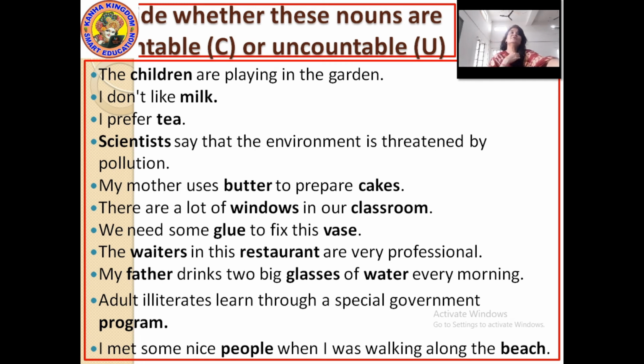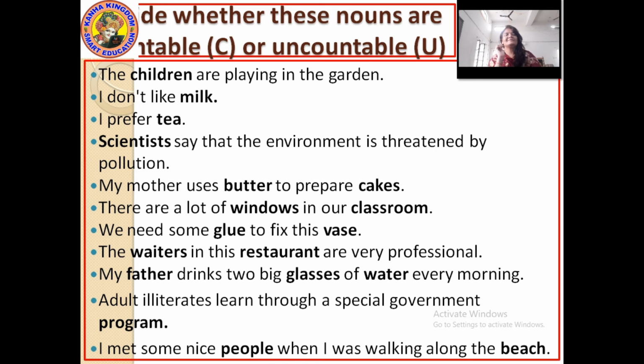Mother, counted? Yes, persons can be counted. Next, butter. If it is in a cube form, yes, it can be counted, but if it is in liquid form, butter cannot be counted. Here we take it as liquid form, so butter is uncountable. Cakes, yes, countable.